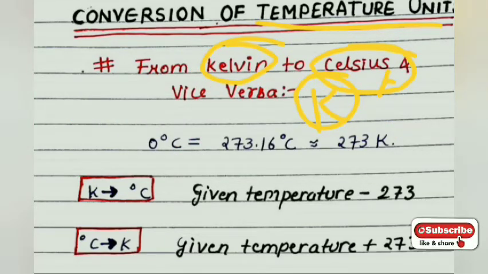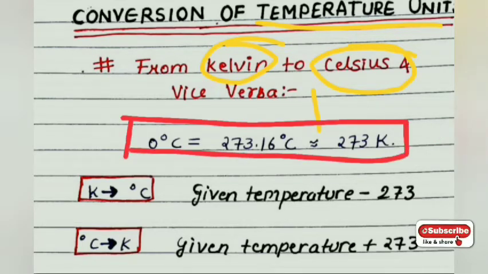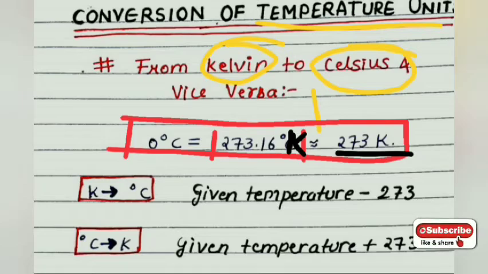But Celsius is the unit that you use in daily life. It is a basic conversion that you have to remember anyhow. So 0 degree Celsius is equal to 273.16 Kelvin. It is not degree Celsius, it is Kelvin. So it is 273.16, and we are approximating it for our convenience, for our calculations, as 273 Kelvin.